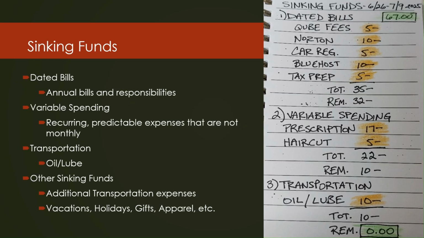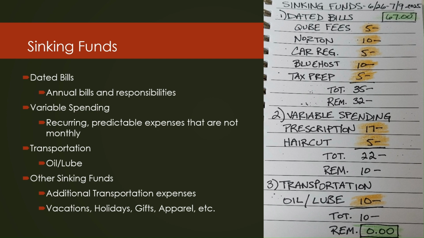All right, these are the sinking funds that I always pay from every paycheck, no matter what. And so these are dated bills, which are the annual bills and responsibilities that I have. And then the next section is variable spending. Those are recurring expenses, they're predictable expenses, and they're not monthly expenses. And then the next category is